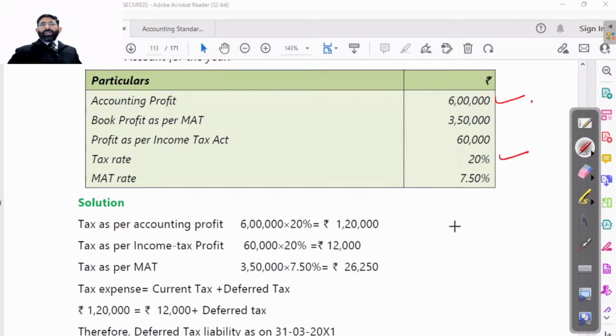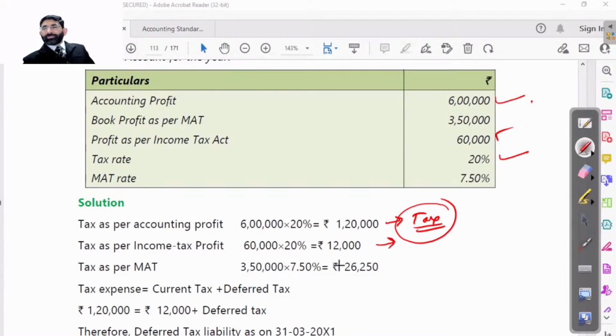Now he says tax is 20% on it. That means this is the total tax, which is as per accounting system. As per Income Tax Act, profit is 60,000 only, and the rate will always be the same for both the accounting income and income tax income.